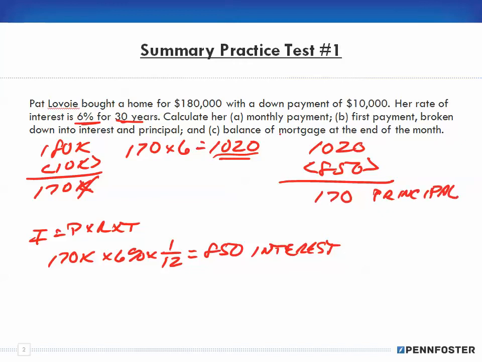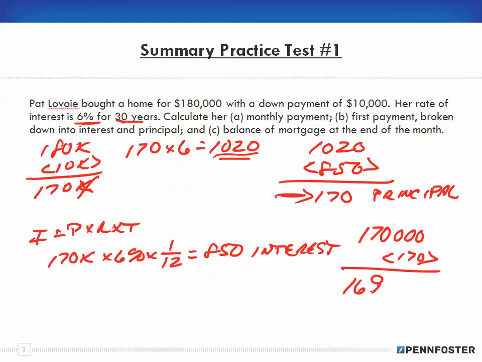Okay, and so C, the balance of the mortgage, means that I have to apply this $170 in principal against my mortgage. Well, if my mortgage was $170,000, that's the balance that's due, and I subtract the $170, I end up with $169,830 as my balance owed, balance due. Okay, move on.